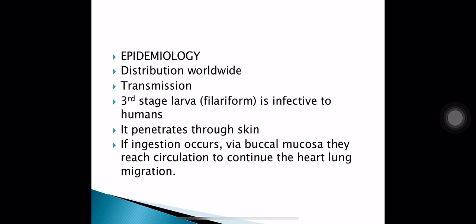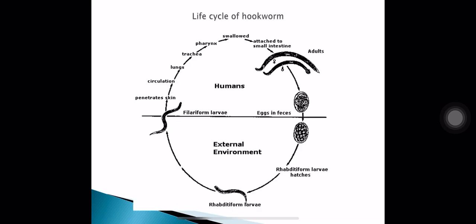Epidemiology: hookworms are distributed worldwide. In transmission, the third stage larva or the filariform larva is the infective form for human beings. It penetrates human beings through the skin. Rarely it may also be acquired by ingestion. If it is ingested, then from the buccal mucosa it will enter the circulation to continue the heart-lung migration. Now this is the life cycle of hookworm.